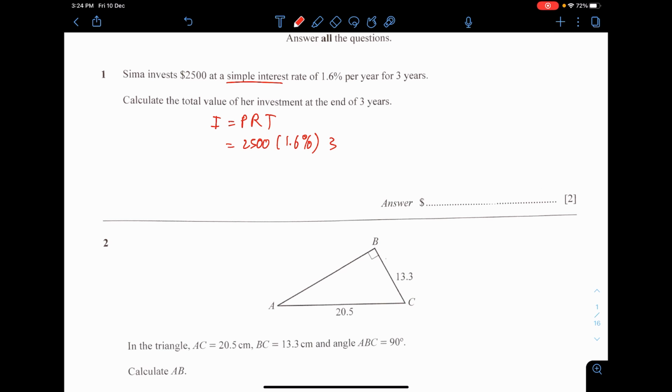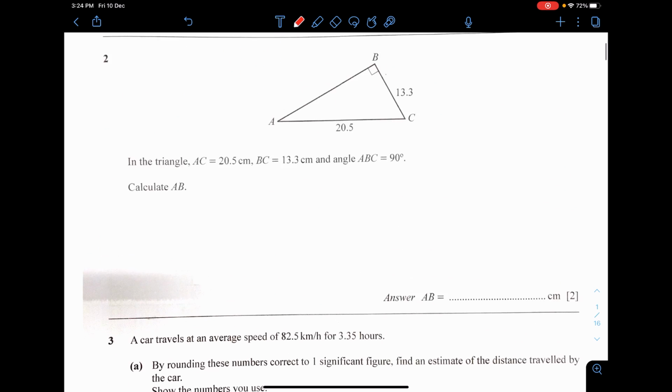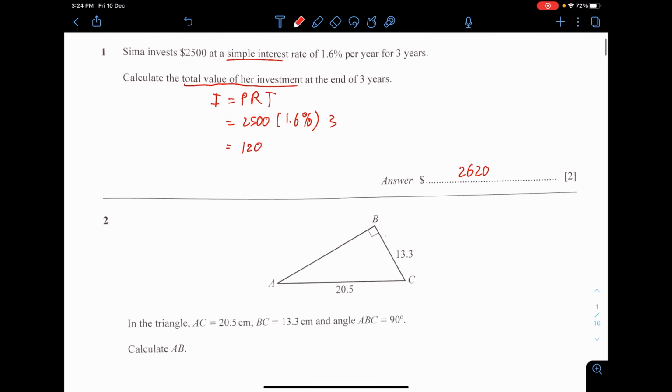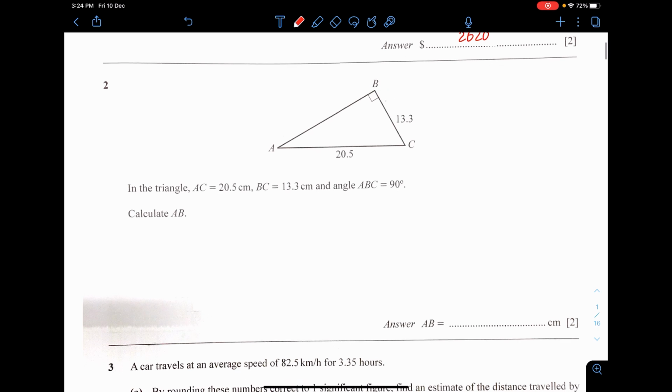Then you multiply all of this, you'll get 120. However, the question asks you for the total value of her investment, so you need to add up the 2,500, totaling $2,620.